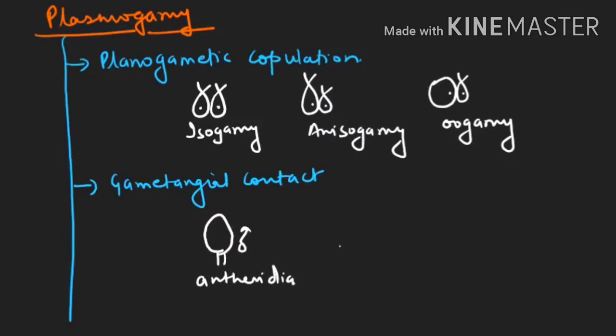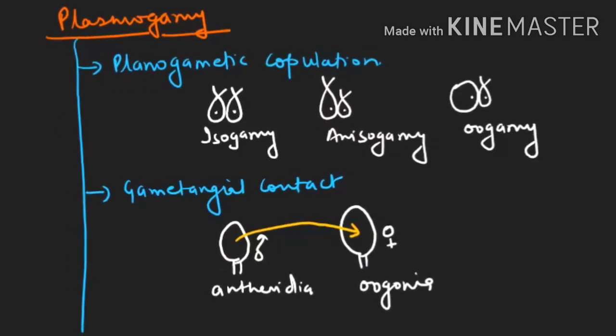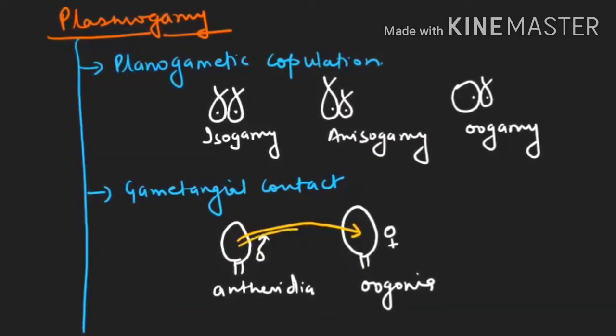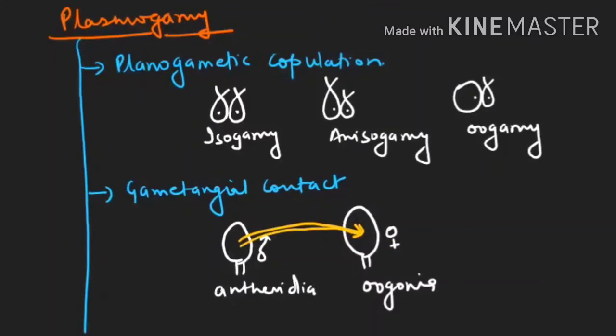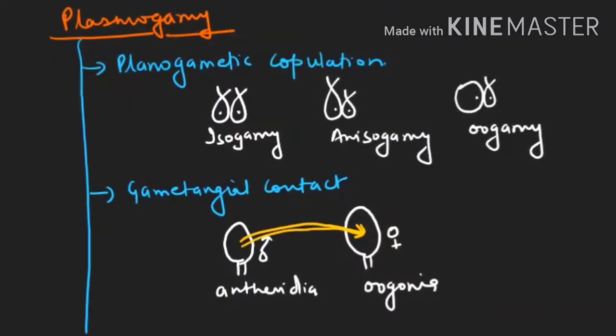And this is the female gametangium, known as the oogonium. Gametangia means sex organs. After that, the two gametangia come in contact, and the male transfers its entire content into the female. The two gametangia come in contact with the help of a tube, which is known as the conjugation tube, and the entire content is transferred.